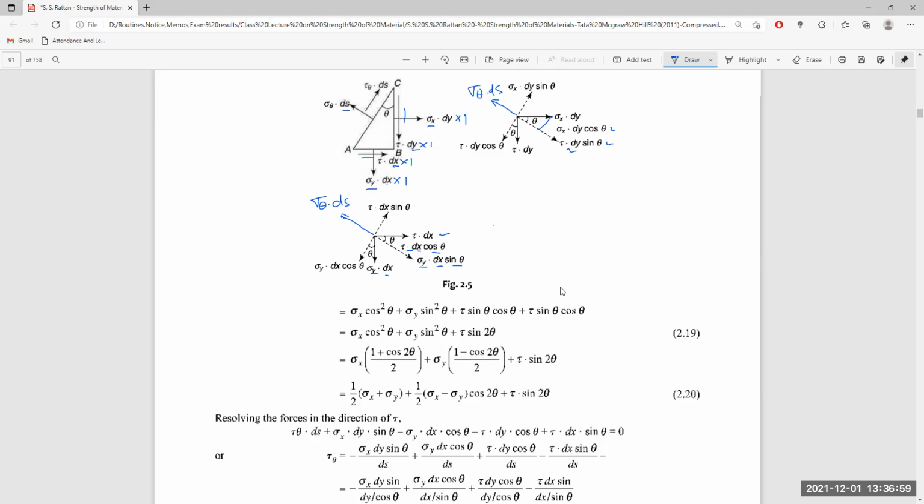Sigma theta equals sigma x cos square theta plus sigma y sin square theta plus tau sin theta cos theta plus tau sin theta cos theta. So sigma theta equals sigma x cos square theta plus sigma y sin square theta plus tau sin 2 theta.